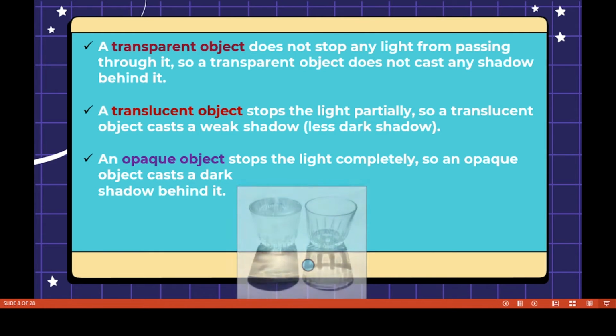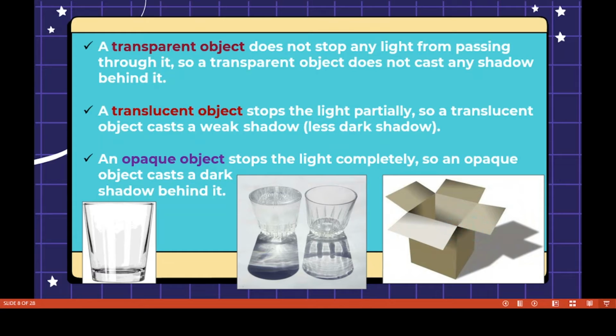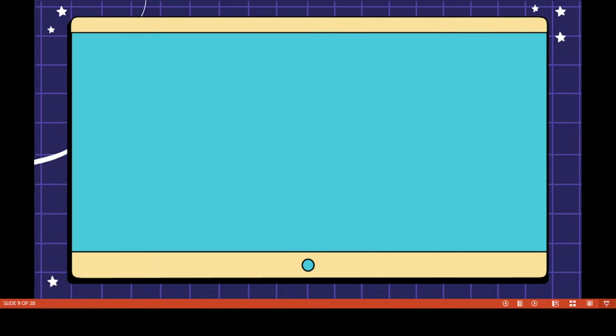Now we have to discuss how objects get the light. First of all, a transparent object does not stop any light from passing through it. So a transparent object does not cast any shadow behind it, for example glass. A translucent object stops the light partially and allows the light partially through it. So a translucent object casts a weak shadow, that is a less dark shadow. But an opaque object stops the light completely. So an opaque object casts a dark shadow behind it.